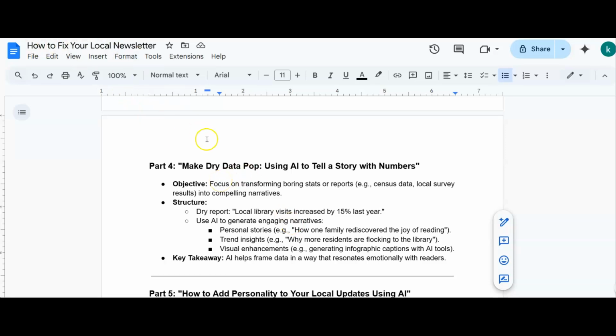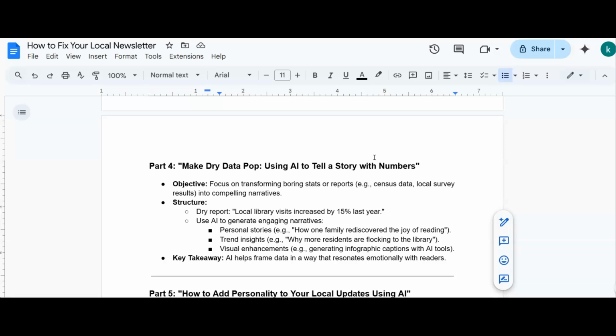We're talking about how you can fix your local newsletter using AI to do a ton of the heavy lifting for you. In this video, I want to talk really quickly about stories with numbers because numbers are really engaging. They'll definitely help with your click-through rate, but we do not want to sound boring when we are mentioning these numbers. We still need that art of storytelling to be in our writing.